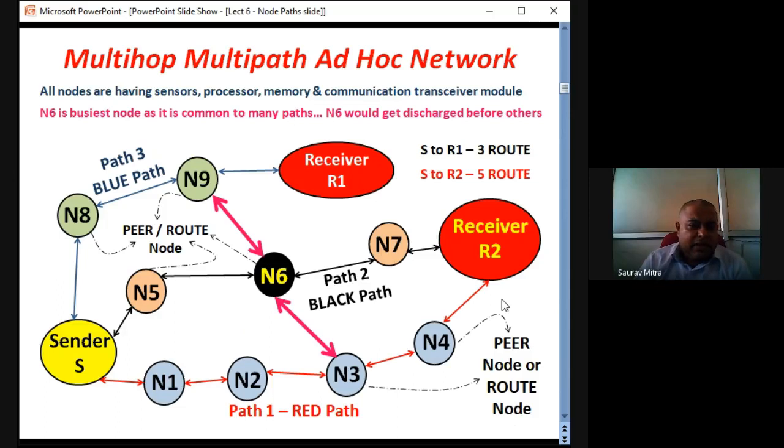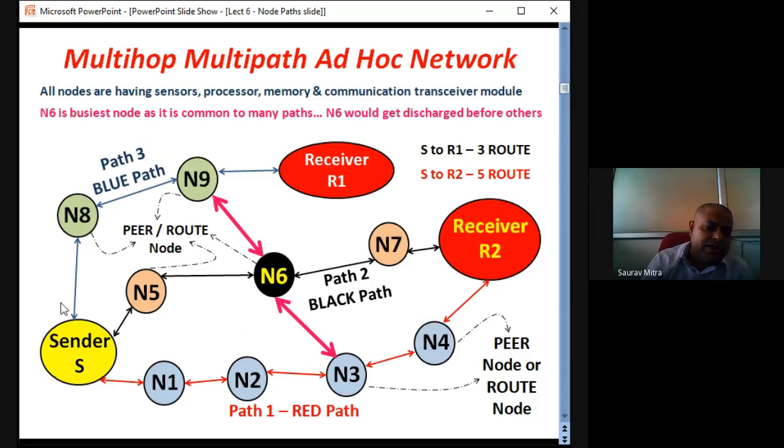So we have explained all this by means of a cellular network. Let us check what is a multi-path, multi-hop, ad hoc kind of network. It's a scenario I have given. This kind of diagram you can draw anywhere, and for any other example, while explaining what is meant by multi-hop, single hop, ad hoc network and all. So this is just a scenario, and we will use this diagram for all our next explanations. What we are seeing is here there is a sender. So this is a node.